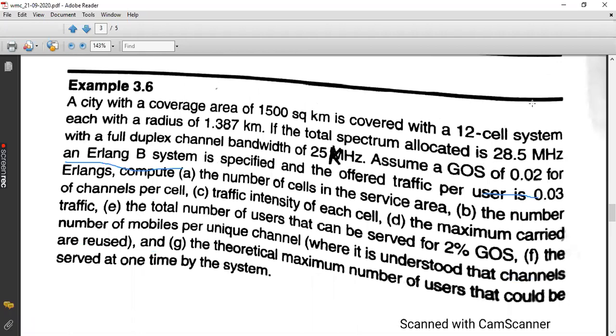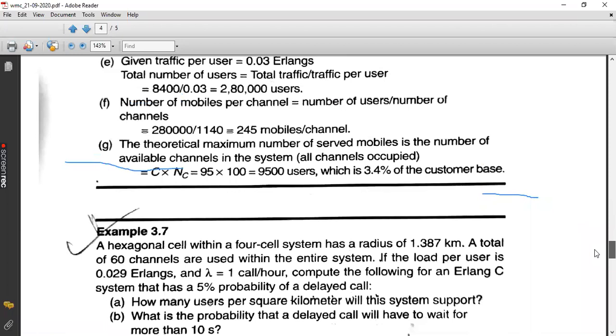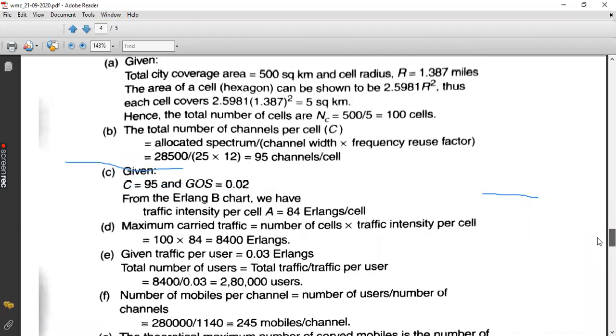So 28,500 kilohertz divided by 25 kilohertz into 12. So in one cell you will be getting 95 channels. So this is the total channels per cell.